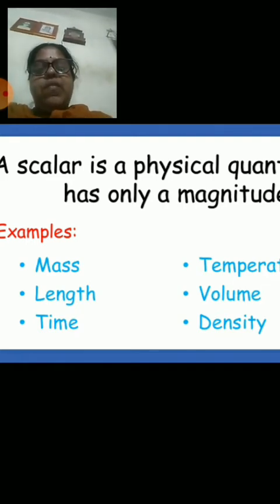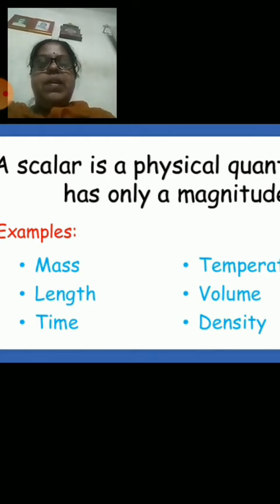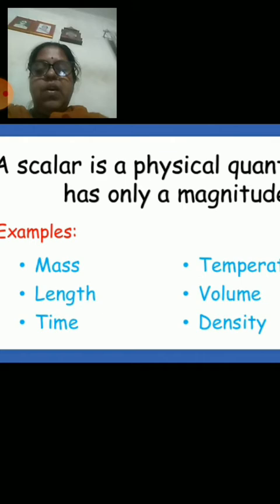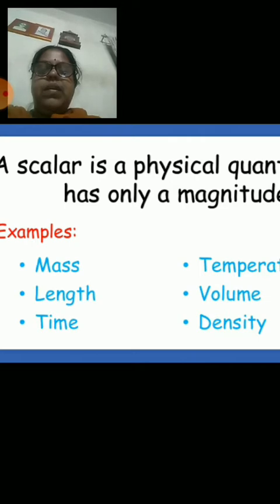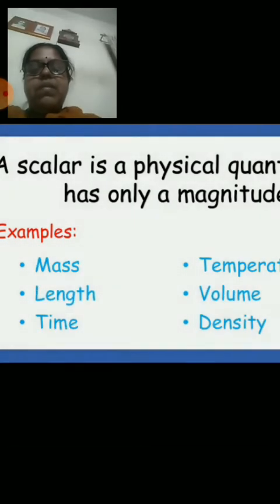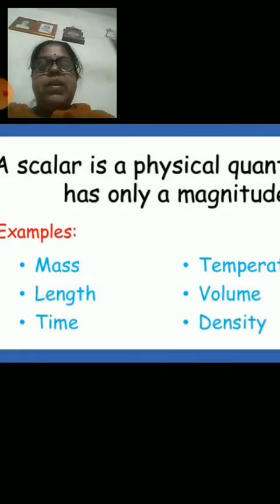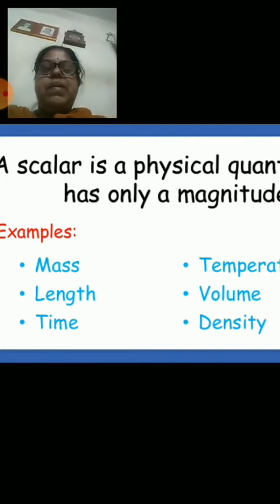So this is what I want to say: even if I put it on this side, it goes as a fundamental unit only. But volume is a derived quantity. Why? Because L into L into L means length into length into length, or the breadth, which is itself measured as length, the fundamental quantity measured is length. So L into L into L, that is L cubed, is the volume, which means the volume is not a fundamental quantity, it is a derived quantity. Density also is a derived quantity, because density is equal to mass upon volume. So, understood the difference between the fundamental quantities and the derived quantities.